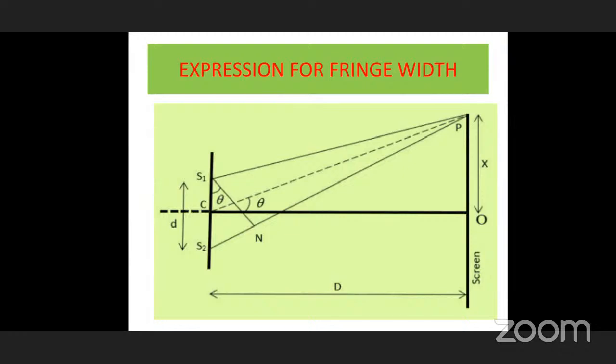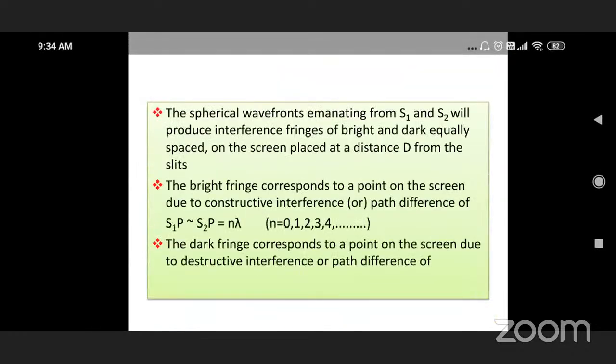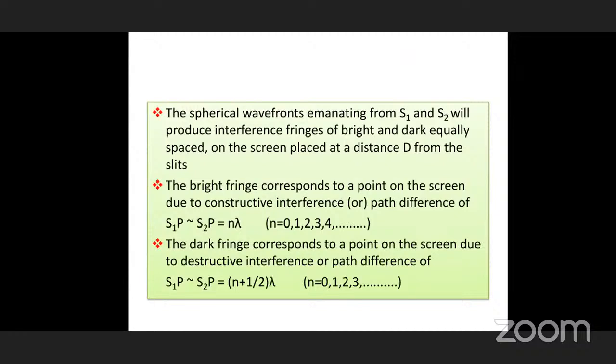Our aim is to calculate the width of the white fringe or dark fringe. The spherical wave fronts emanating from S1 and S2 will produce interference fringes, bright and dark, equally spaced. That is most important, equally spaced. The idea that bright means the breadth is more and dark means the breadth is less is not correct.